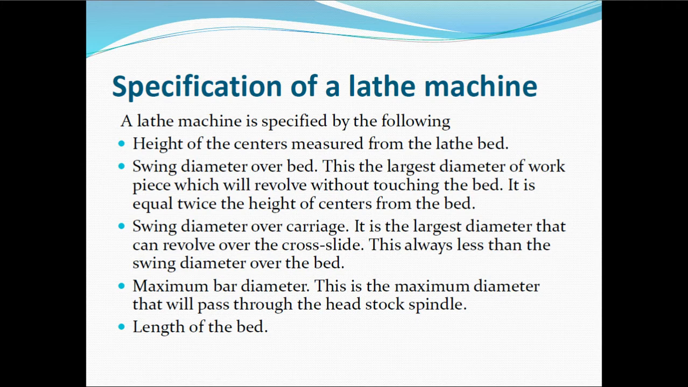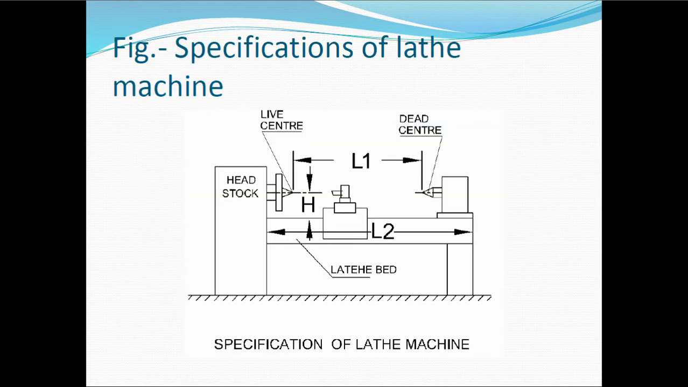So specifications. The first specification is the height of the centers measured from the lathe bed. So the height at which your lathe bed is there, that is the first parameter. The second one is the swing diameter over the bed. The next one is the swing diameter over the carriage, and the next one is the maximum diameter of the workpieces, and the last one is the length of bed. So this is what you can see, the specification of the lathe.